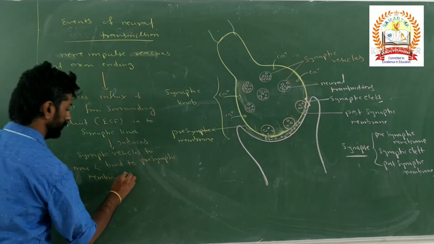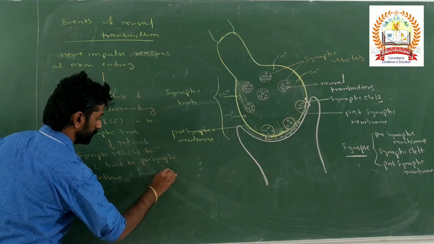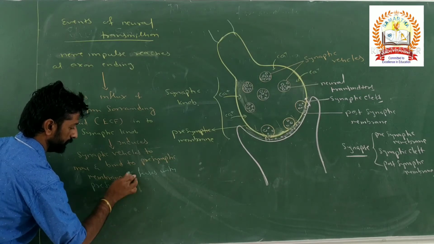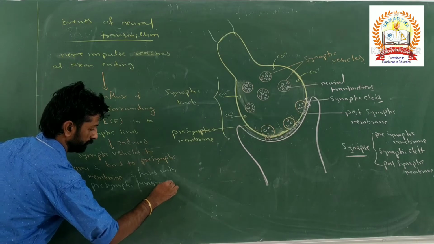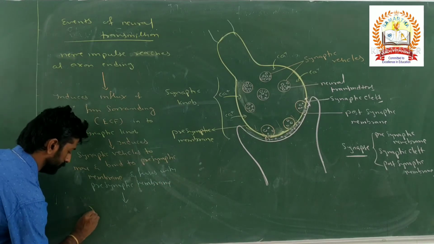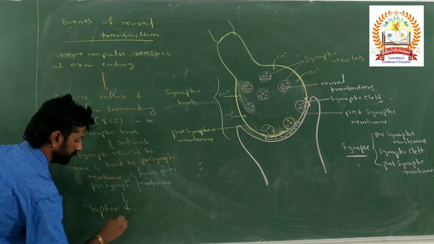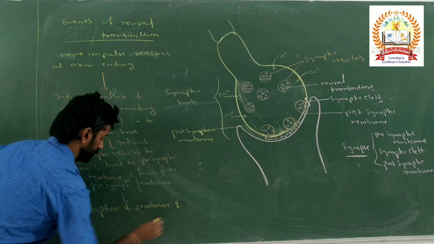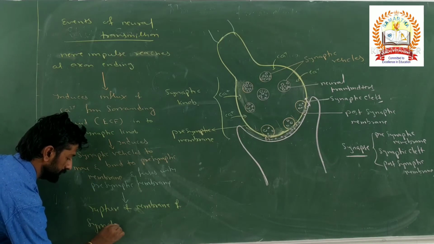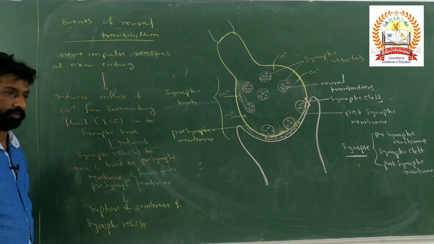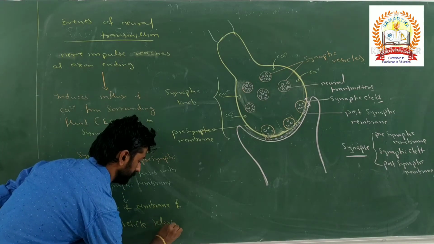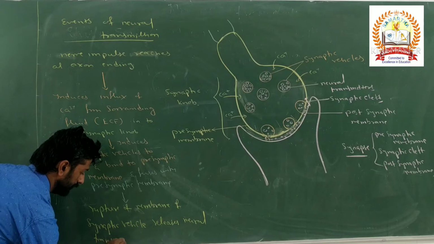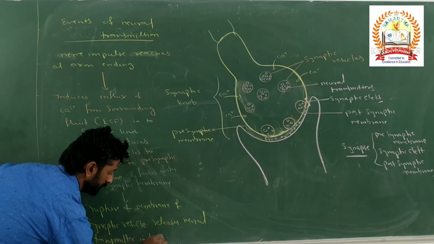So the vesicle membrane fuses with the presynaptic membrane, then ruptures, which releases the neural transmitter into the synaptic cleft.